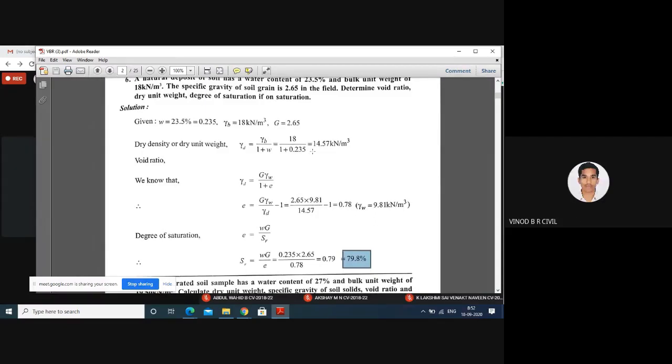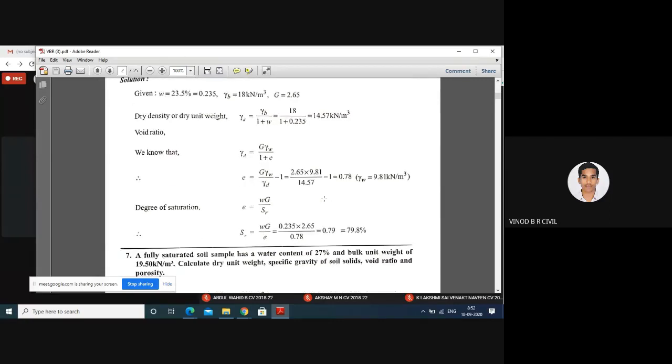See, in the examination, they will change the numerical values. Instead of 23.5, they will change it to 30, 32, like that. And the bulk unit weight, instead of 18, they will change it to 19, 20, like that. You have to calculate the gamma D value, void ratio, and degree of saturation. Any doubts, students?